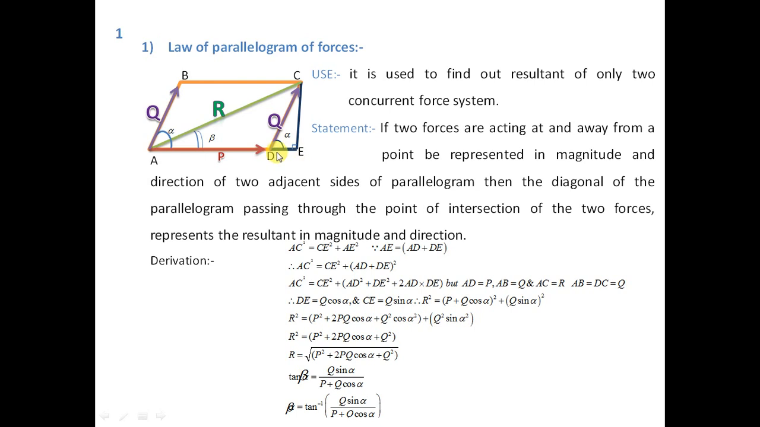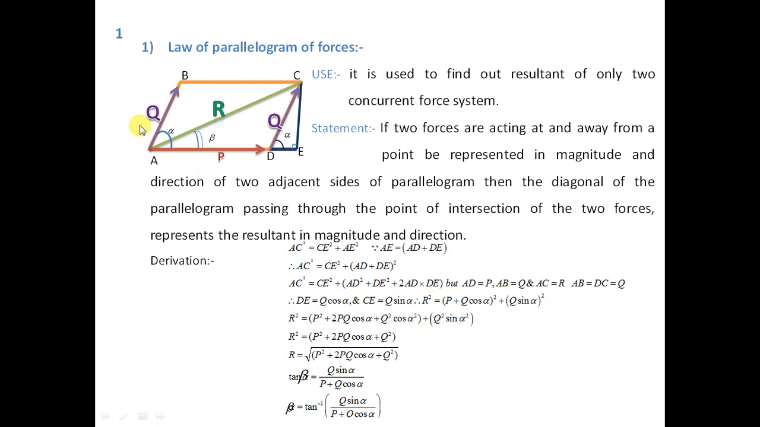Okay, now we have to find out what is DE. If you take the cos of alpha, what is cos of alpha? DE upon CD, adjacent upon hypotenuse. So we get DE is equal to Q cos of alpha. Similarly, CE is equal to Q sine of alpha. So substitute the value of CE is equal to Q sine of alpha, and DE is equal to Q cos of alpha. Now what is the value of AD?